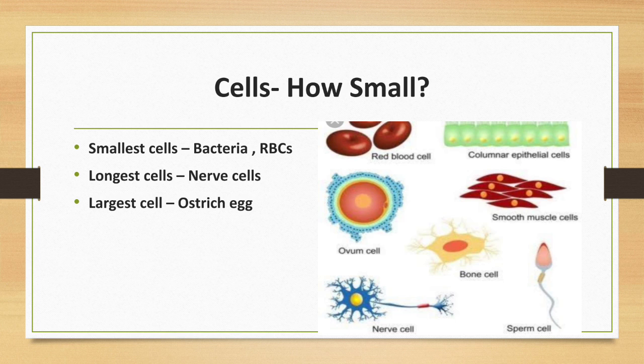The longest cell is the nerve cell, which may run from our fingertip to the spinal cord inside our backbone. That much long the nerve cells are. The largest cell is a bird's egg, that is, the ostrich egg.